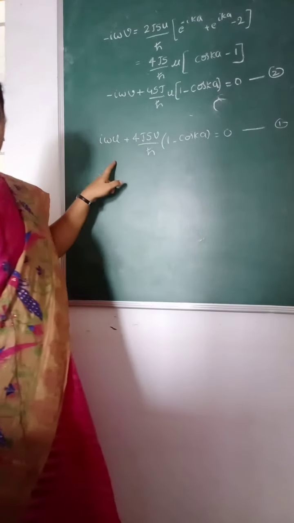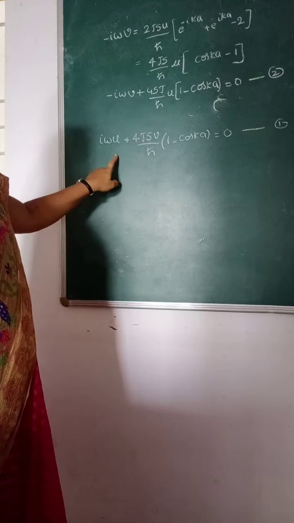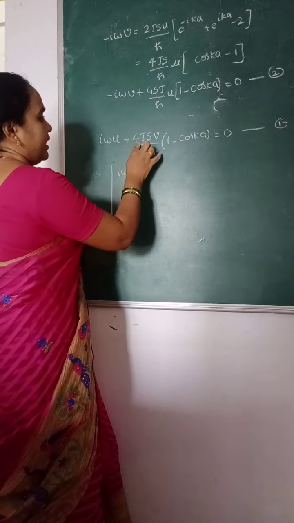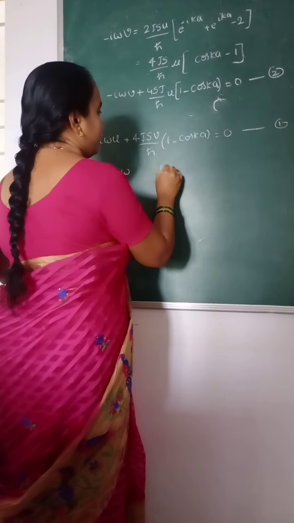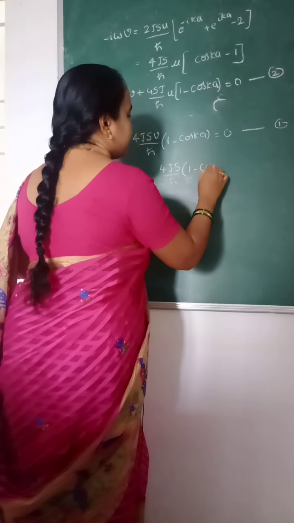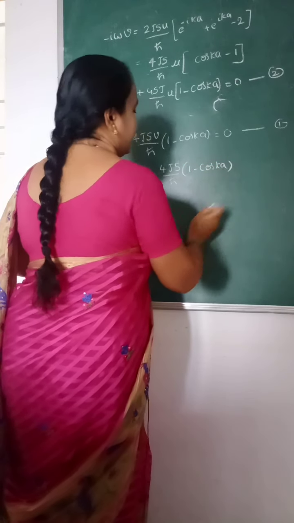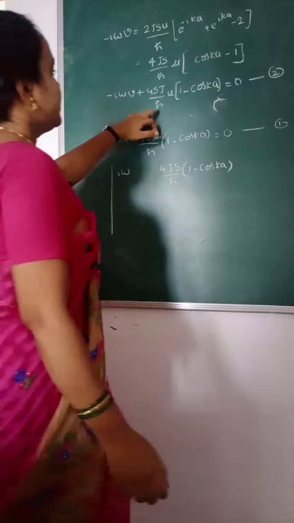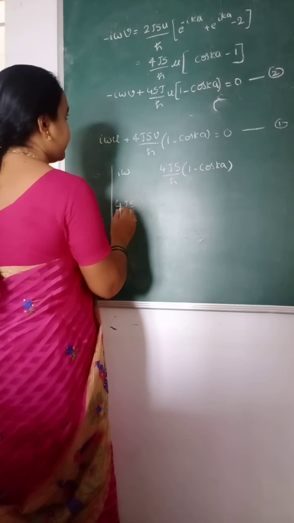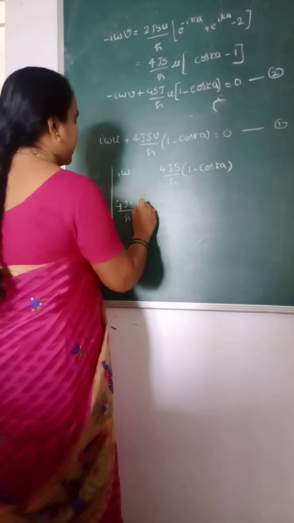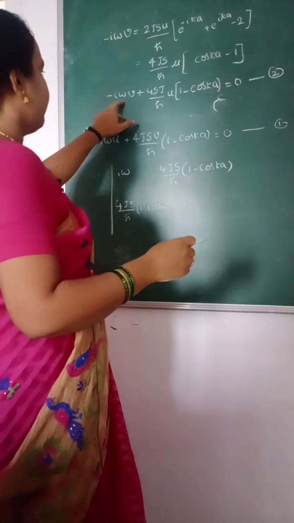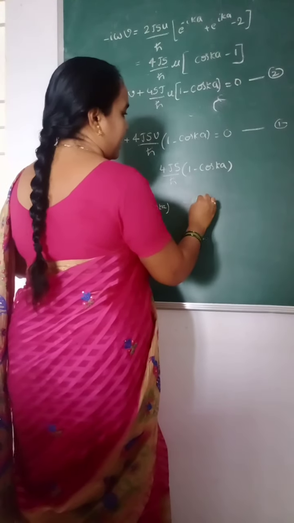In the second equation, the coefficient of u is 4Js by h cross, 1 minus cos ka, and the coefficient of v is minus i omega.